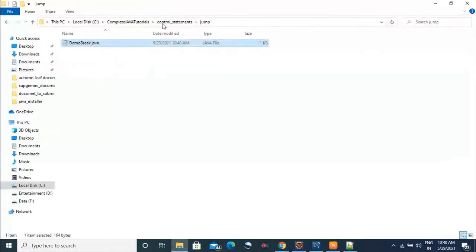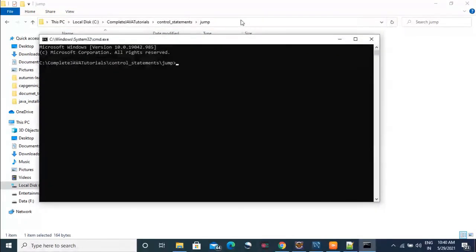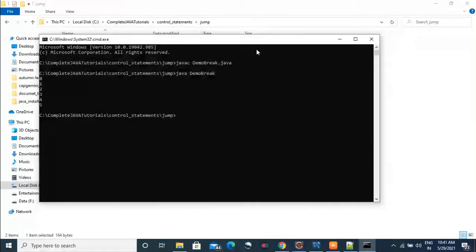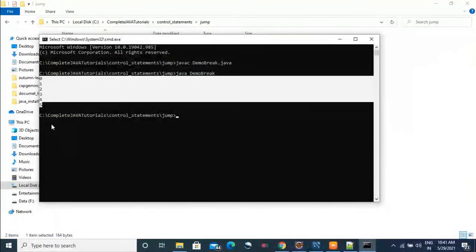Correct. So we'll see with the command prompt. We'll run the command prompt here. In the command prompt, we'll compile the program first, that is javac and our file name, DemoBreak.java. It has compiled successfully. Now we'll run it. To run it, java and our class name, java DemoBreak.